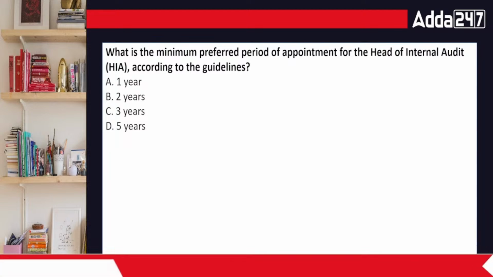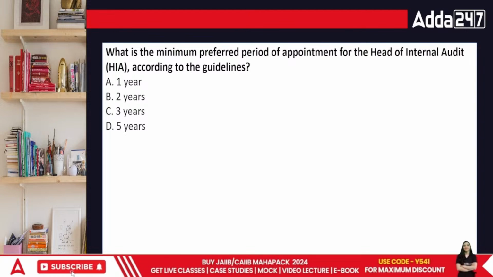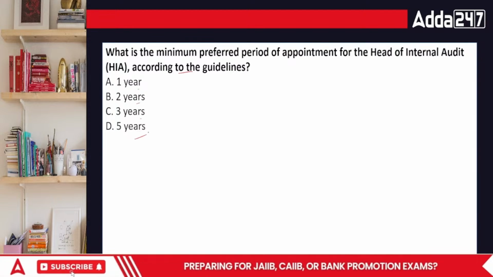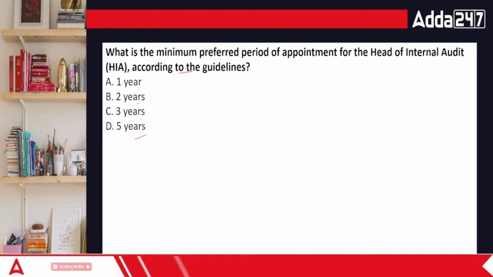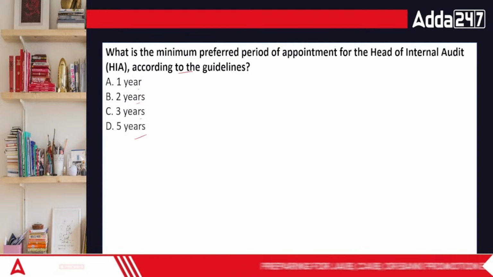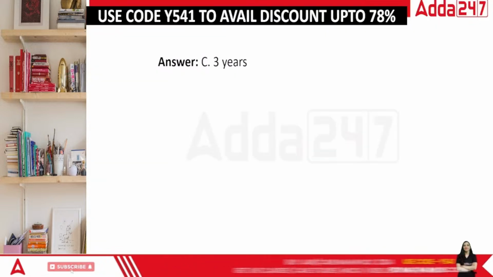What is the minimum preferred period for appointment of the head of internal audit in the banks according to the guidelines? 1 year, 2 years, 3 years, and 5 years. What are the number of years that we talk about, everyone? The correct answer is 3 years. Okay.